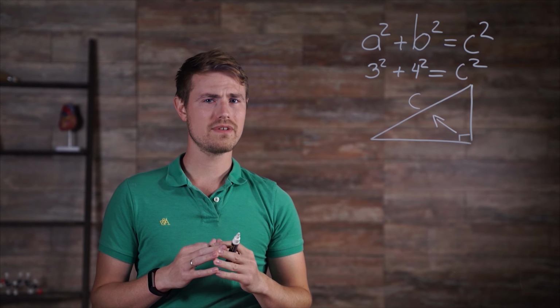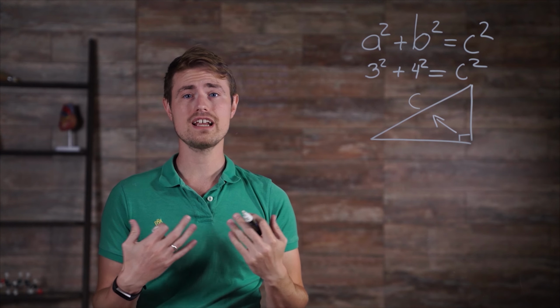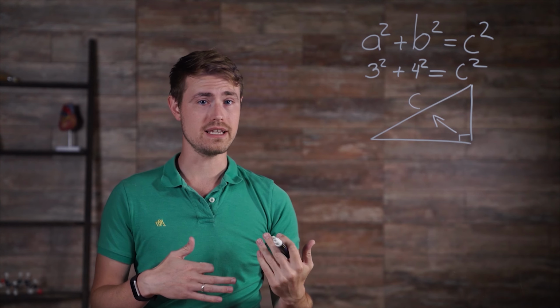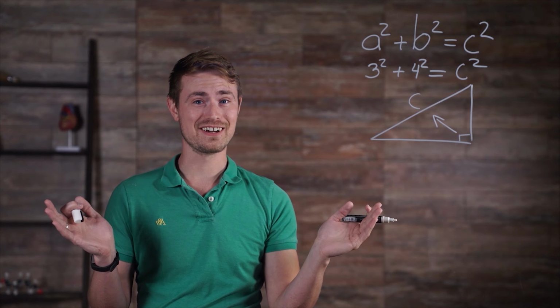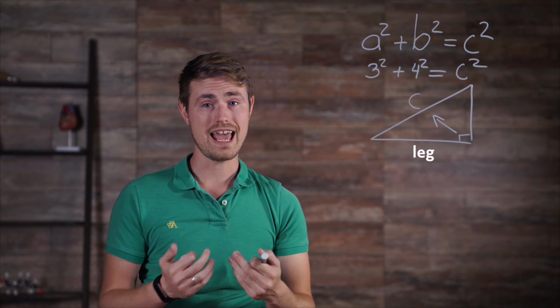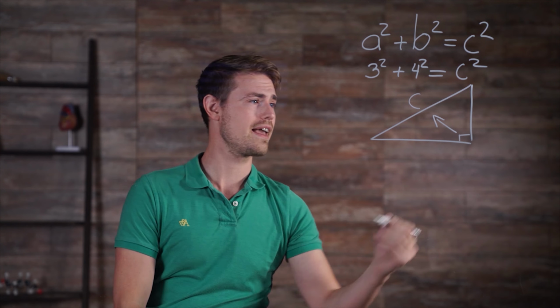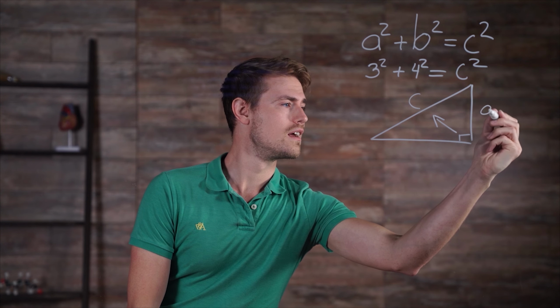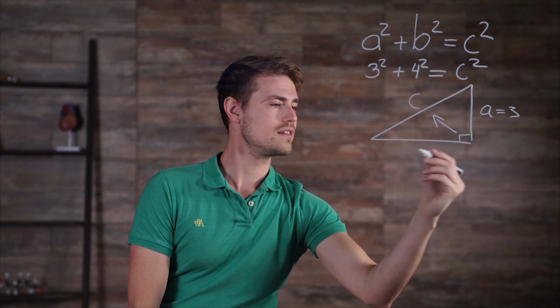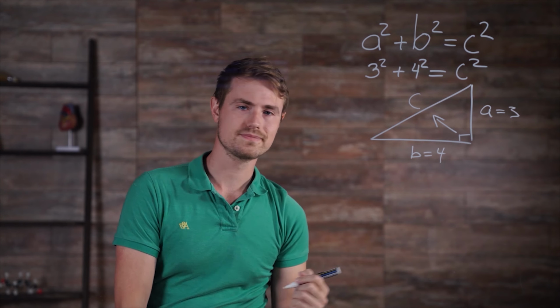You may be asking yourself, if C is always across from the right angle, how do I tell which of the other two is A and which is B? It's a good question, and the answer is, it doesn't matter. Either of these two sides, which are called legs, can be used as A and then just use the other one for B. Let's pick 3 centimeters for A. And our B will be down here, and we know that's 4 centimeters.